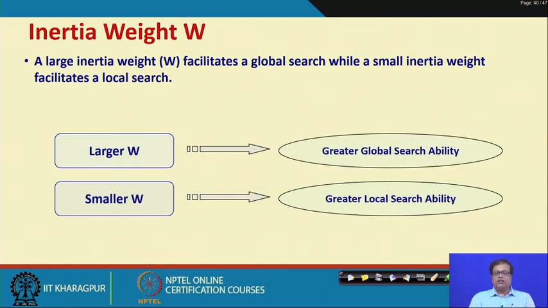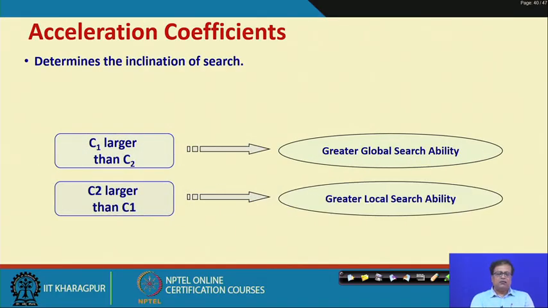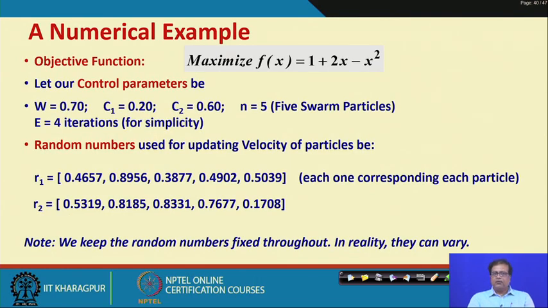A large inertial weight facilitates a global search, while a small inertial weight facilitates a local search. Similarly, with C1 larger than C2 there is greater global search ability, and with C2 larger than C1 greater local search ability. Fine. So, let us now look at a numerical example.